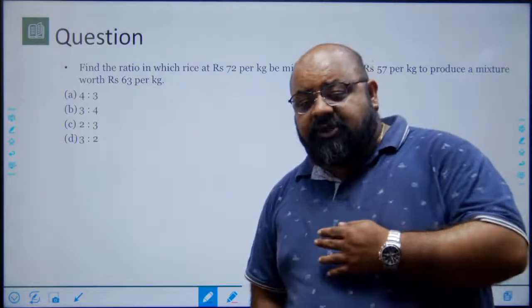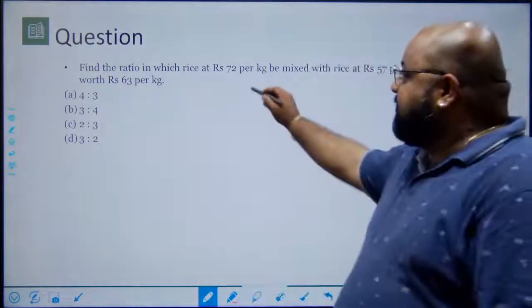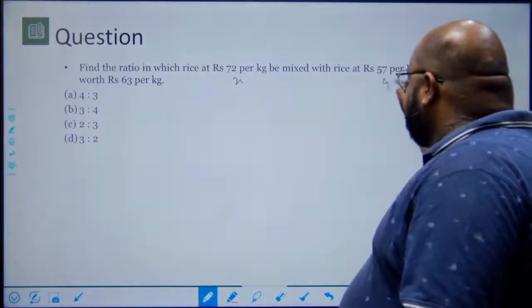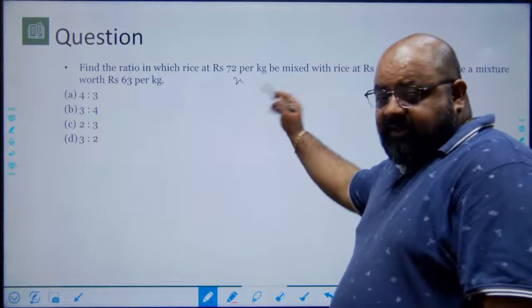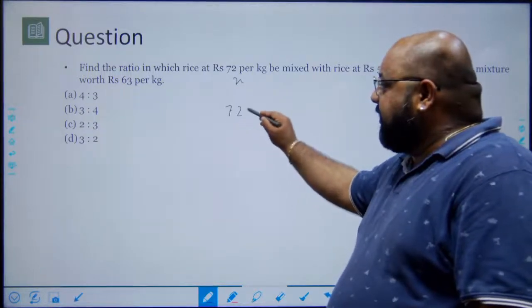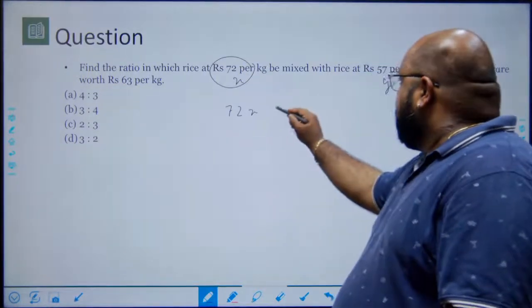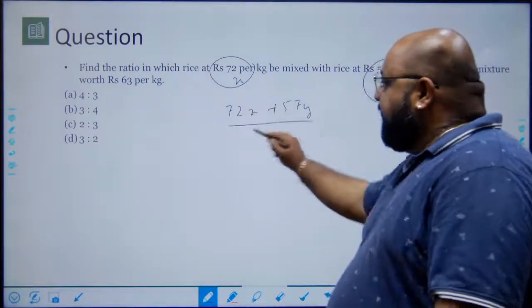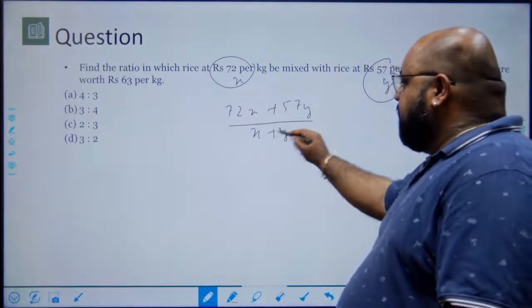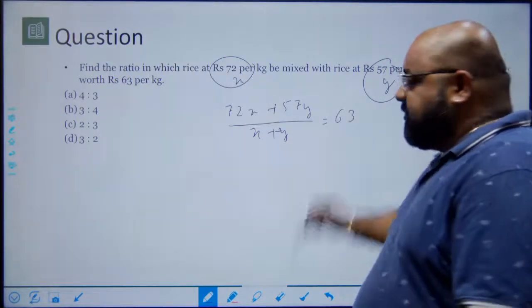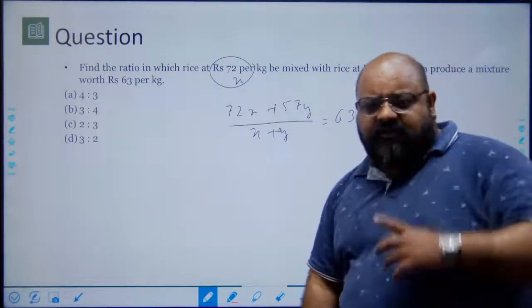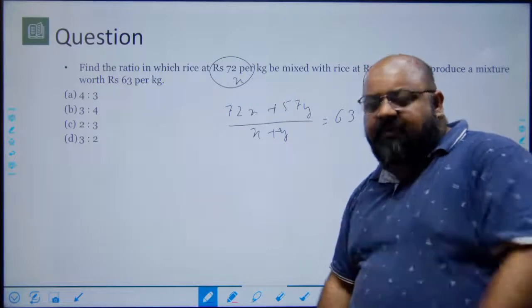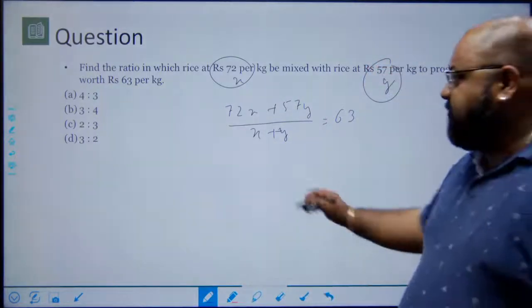If you solve this using equation, it takes a lot of time. Suppose I say x kgs of this, y kgs of this, then the equation will become 72 into x, total cost, plus 57 into y, total cost, upon x plus y, total weight, is equal to the average price. You solve, you'll get a ratio of x and y. Again, takes a bit of time, and therefore alligation becomes useful.